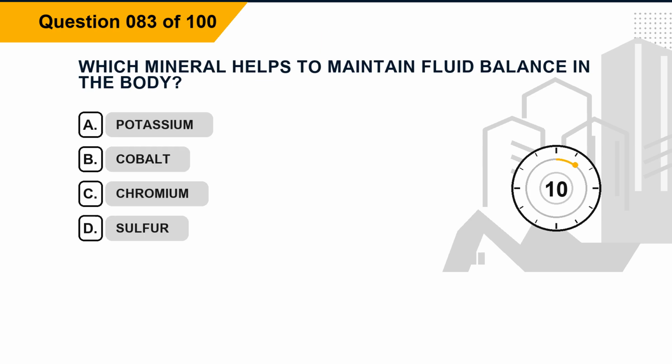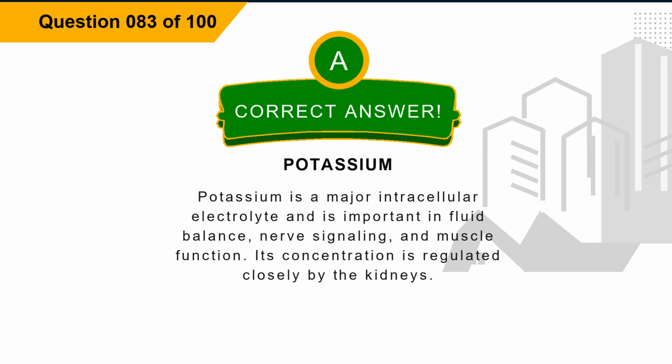Question 83. Which mineral helps to maintain fluid balance in the body? Option A, potassium. Option B, cobalt. Option C, chromium. Option D, sulfur. The correct answer is option A, potassium. Explanation. Potassium is a major intracellular electrolyte and is important in fluid balance, nerve signaling, and muscle function. Its concentration is regulated closely by the kidneys.